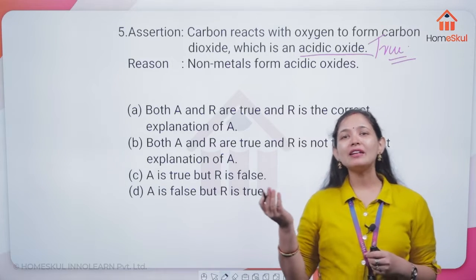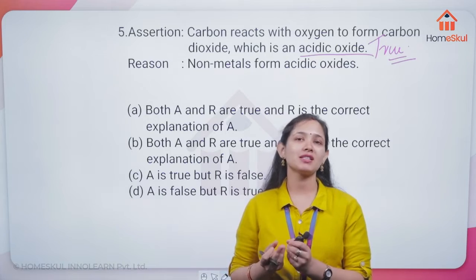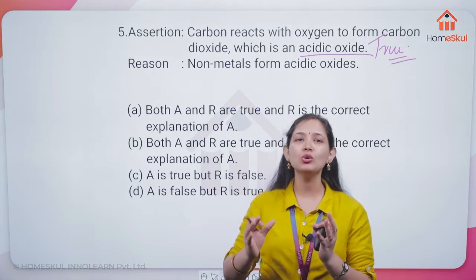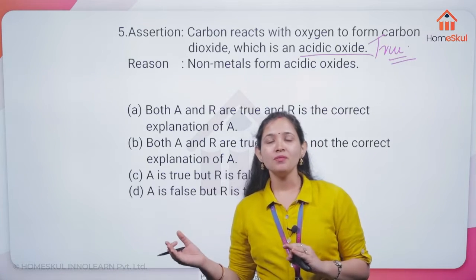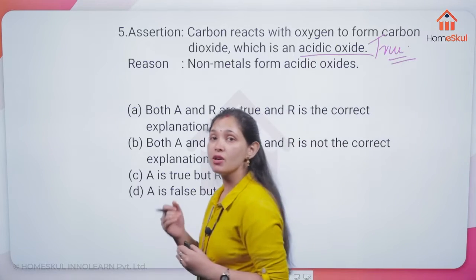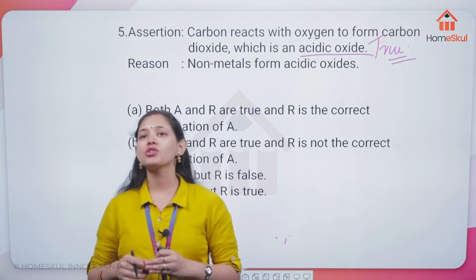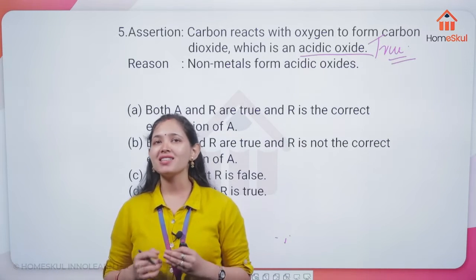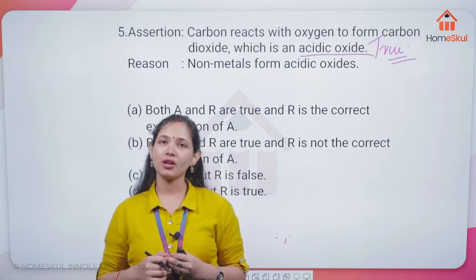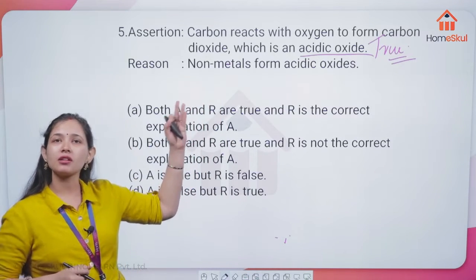You can do the litmus test. By the litmus test, it turns from blue to red, which proves that non-metals, which is carbon, carbon is a non-metal, is going to form acidic oxides. So this reason is going to be the true statement here.